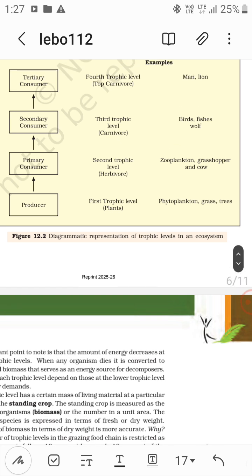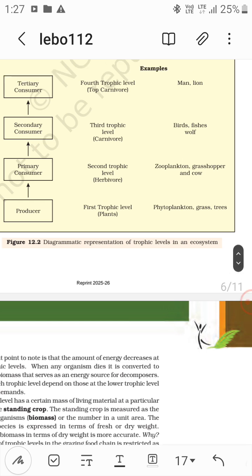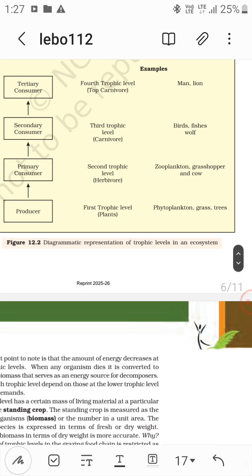Okay, so phytoplankton, grass, and trees are the producers, the first trophic level. Then the second trophic level, that is herbivores: zooplankton, grasshopper, and cow. Then birds, fishes, and wolves, right? Man, lion.